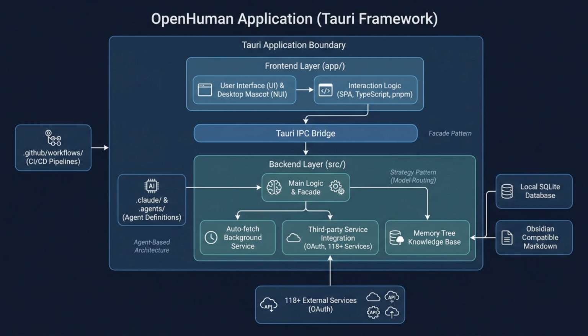Let's look at how it works under the hood. OpenHuman's architecture is a hybrid model. It uses a high-performance Rust backend for all the heavy lifting, wrapped in a modern user interface built with the Tauri framework. Now, two technical features are really at the heart of its design. The first is something called the memory tree. This system automatically pulls data every 20 minutes from over 100 connected services. Think Gmail and Notion. It then converts all that information into a standard markdown format and organizes it into a local knowledge base right on your machine. You can think of it as a personal librarian that's constantly reading and summarizing your entire digital life.